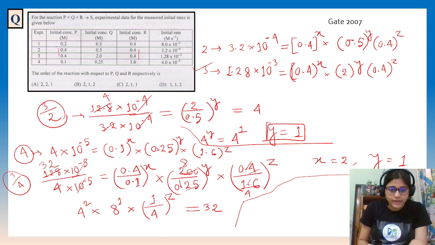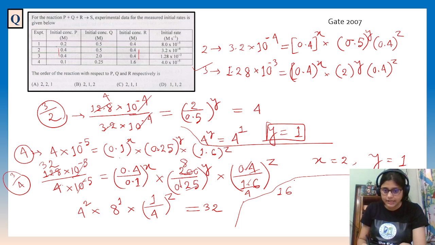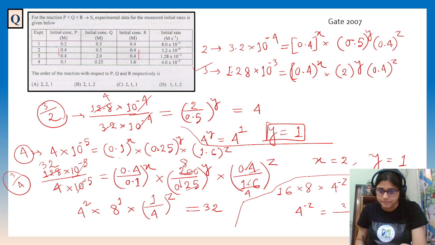So here is a very big problem now. So I am solving it in the simplest manner and explaining all the things. That's why it is taking time. But in the exam, it will not create much problem. So 4 to the power minus z actually. Okay, 32. So 4 to the power minus z will be 32 by 16 into 8 to 4. So it means 1 by 4.